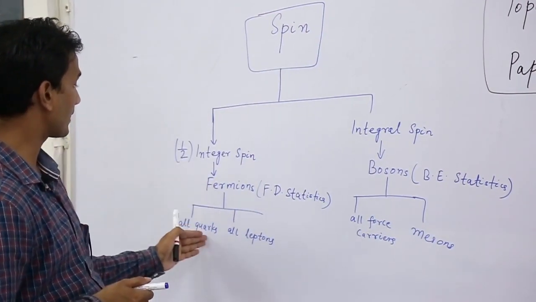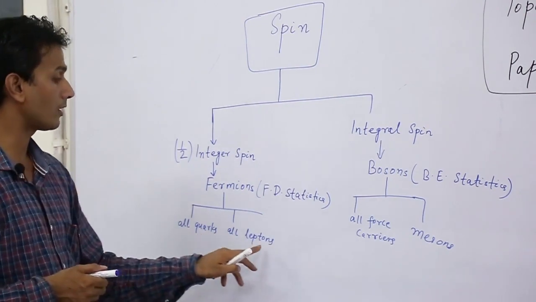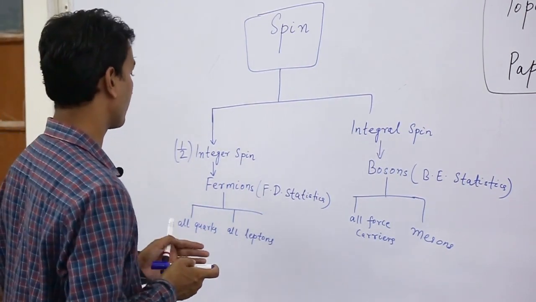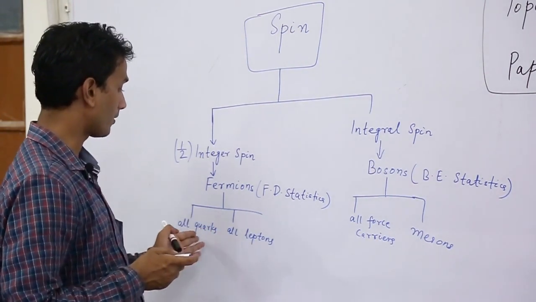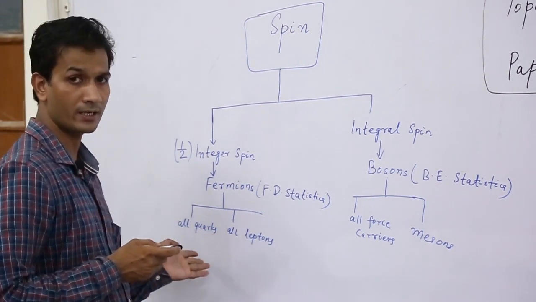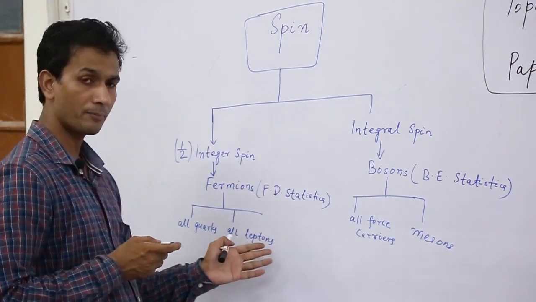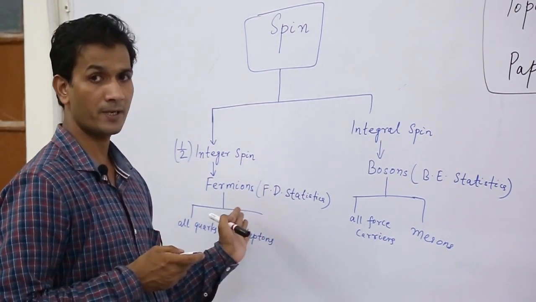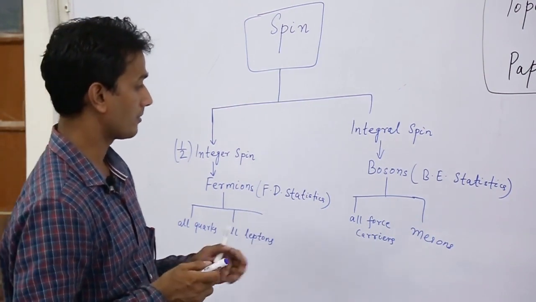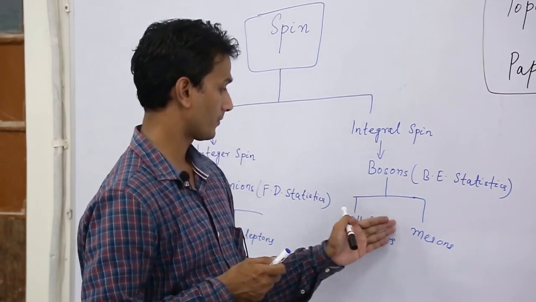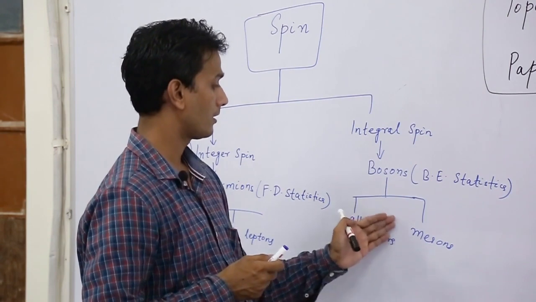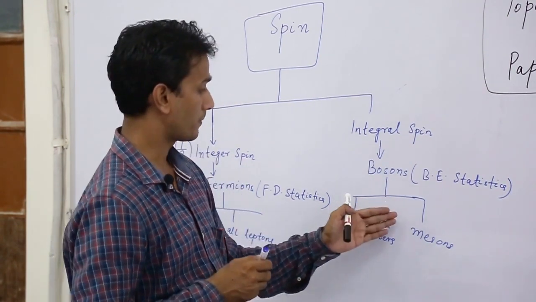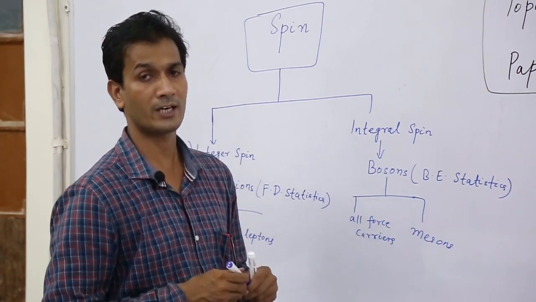Here all quarks and all leptons are having spin half. So all the 6 quarks along with their anti-quarks, then all leptons along with their anti-leptons are having spin half. Similarly, all force carriers and mesons are having integral spin.